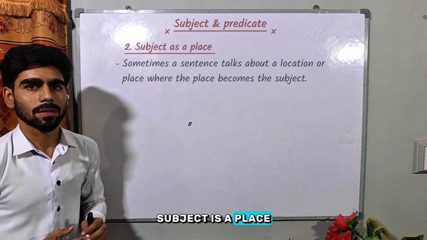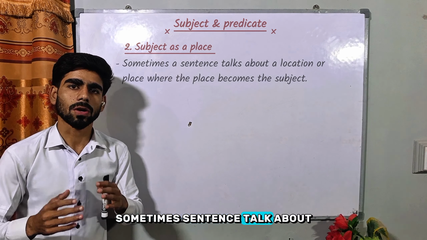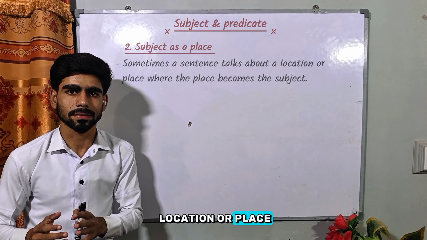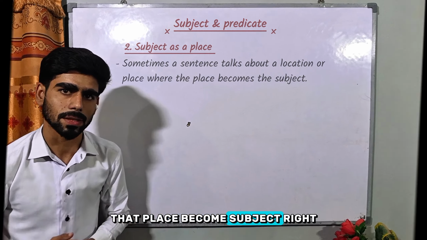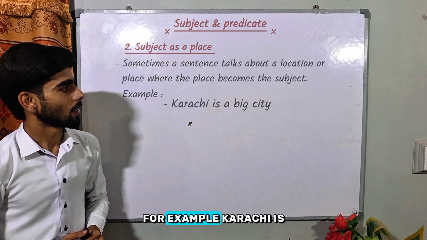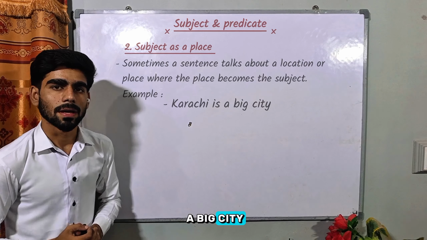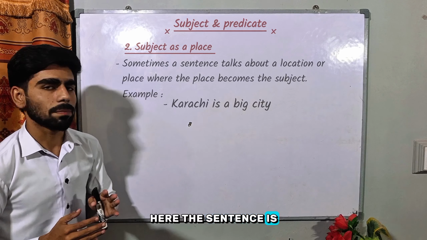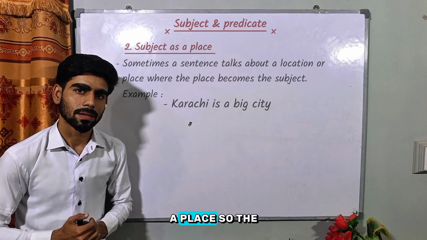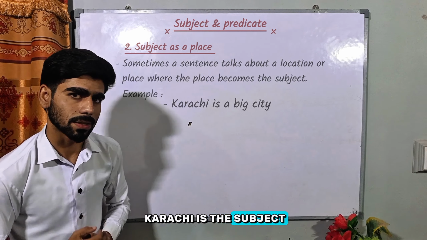Subject is a place. Look at the board. Sometimes a sentence talks about a location or place. That place becomes the subject, right? For example, Karachi is a big city. Here, the sentence is about Karachi, a place. So Karachi is the subject.